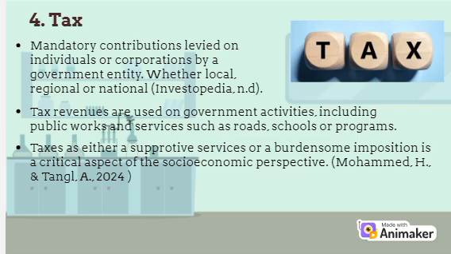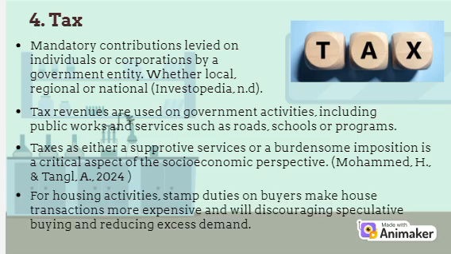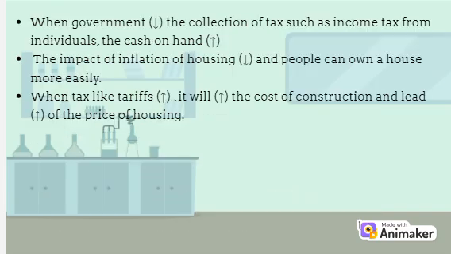Mohamad and Tangle state that taxes, as either a supportive service or a burdensome imposition, is a critical aspect of the socio-economic perspective. For housing activities, stamp duties on buyers make house transactions more expensive. This will discourage speculative buying and reduce excess demand. When government reduces the collection of tax such as income tax from individuals, the cash on hand will increase. This reduces the impact of inflation on housing and people can own a house more easily.